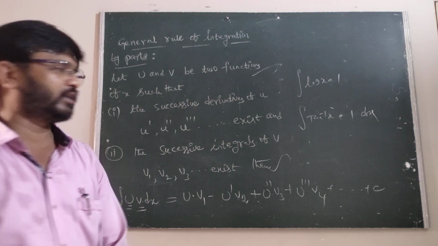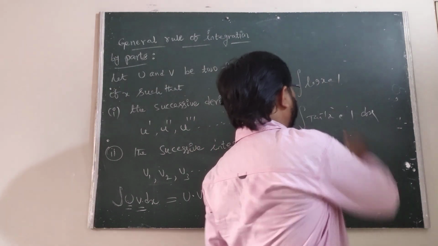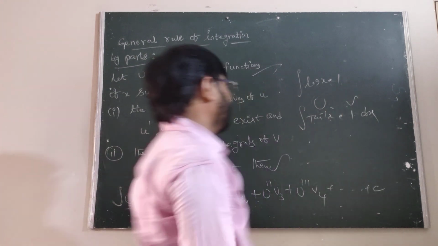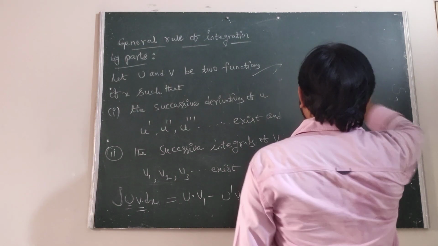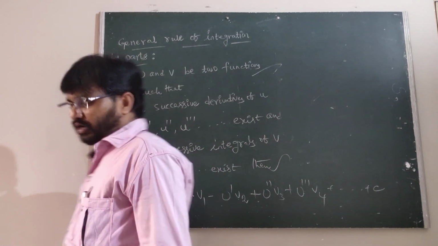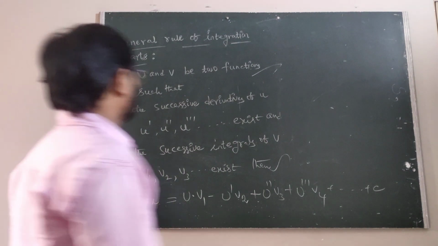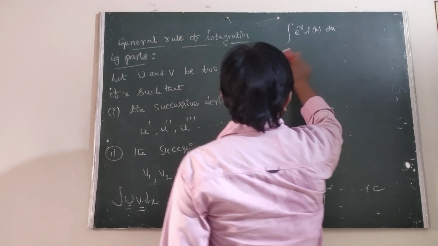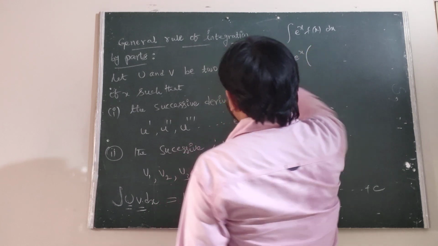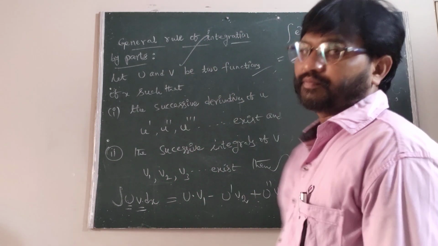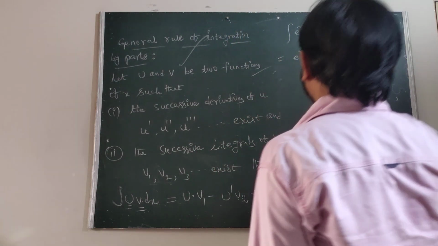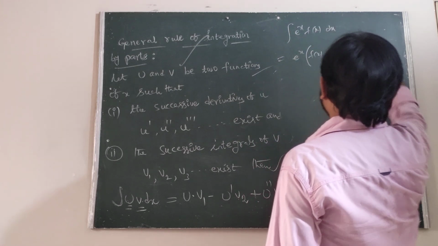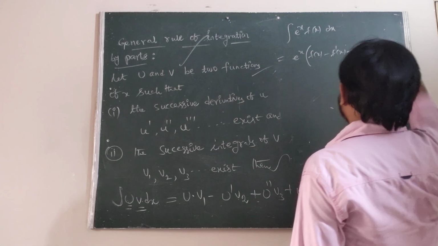Here we can observe that log x is the u, 1 is the v. In this case also, tan inverse x is the u, v is the 1 into dx. Therefore, now we are going to discuss one of the form: integral e power x f of x dx. Here we can write e power x, by using the general rule of the integration by parts, first you can write e power x, then f of x minus f dash of x, f double dash of x and so on.